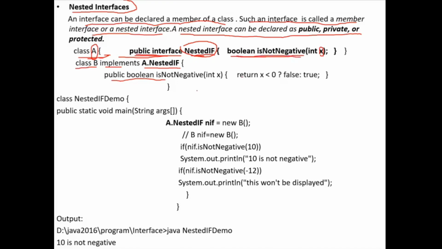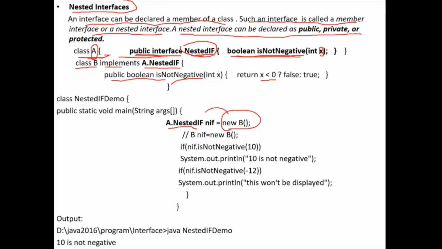And next, within this class, I have overridden the method isNotNegative. If the value is less than 0, it will return false. If the value is greater than 0, it will return true. Now within the main function, I create an object for class B.